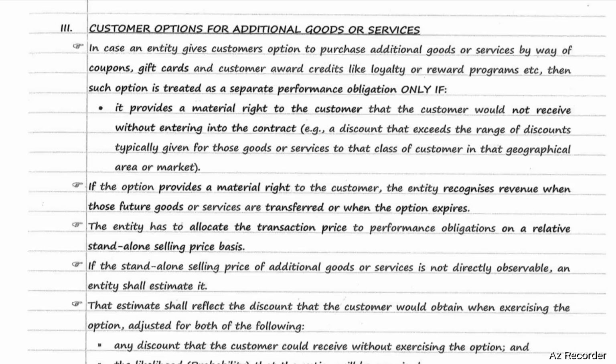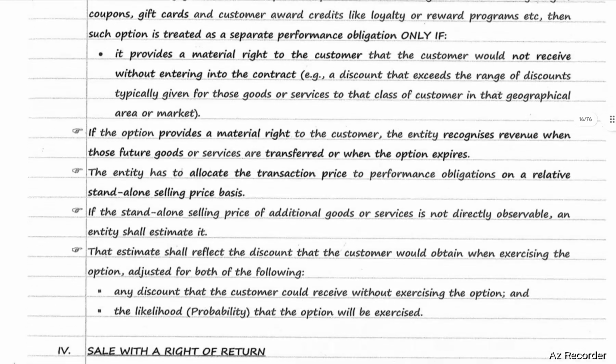If the option provides a material right to the customer, the entity recognizes revenue when those future goods or services are transferred or when the option expires. The entity has to allocate the transaction price to performance obligations on a relative standalone selling price basis. If the standalone selling price of the additional goods or services is not directly observable, an entity shall estimate it.